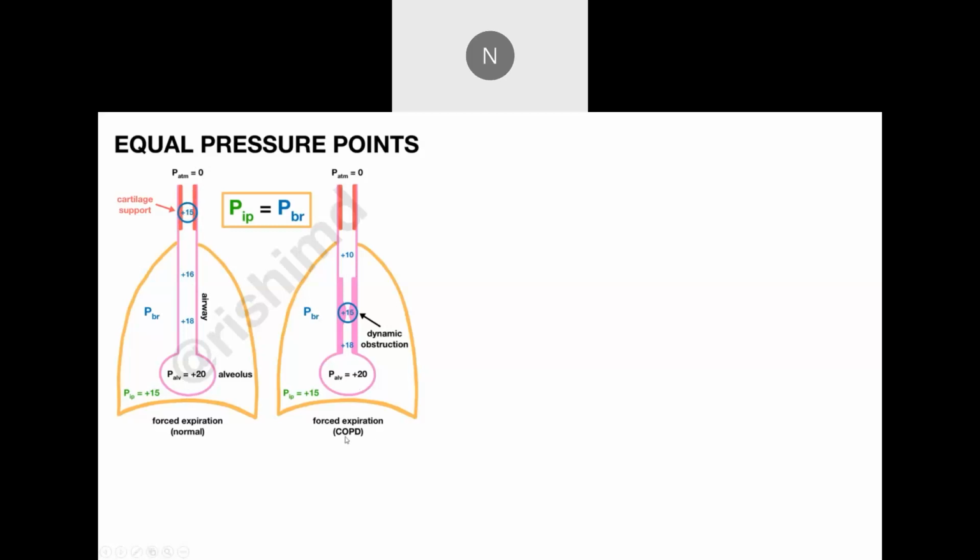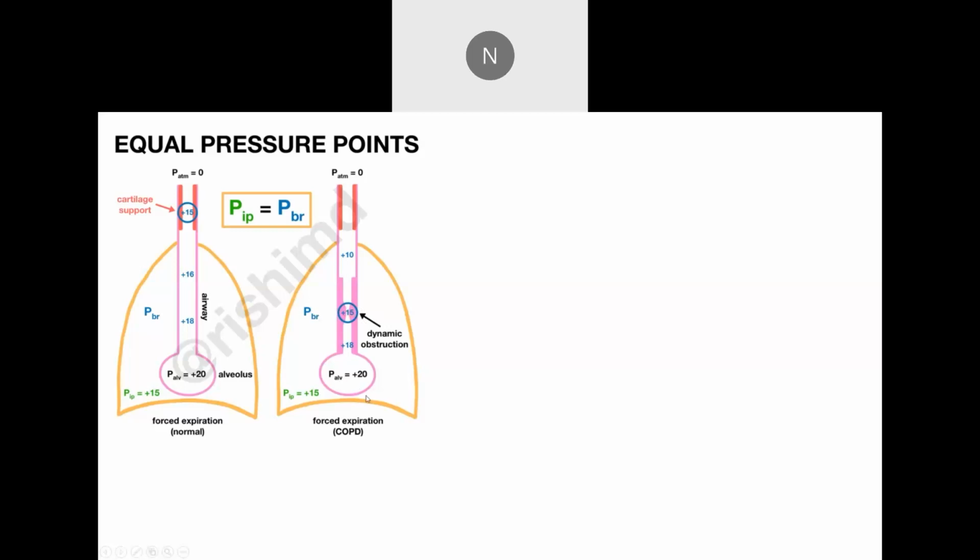Whereas in a patient with COPD, because of the obstruction in the lower airway, the pressure drop occurs much earlier, where there are non-cartilaginous or dynamically collapsible airways, like the smaller airways. So what happens?